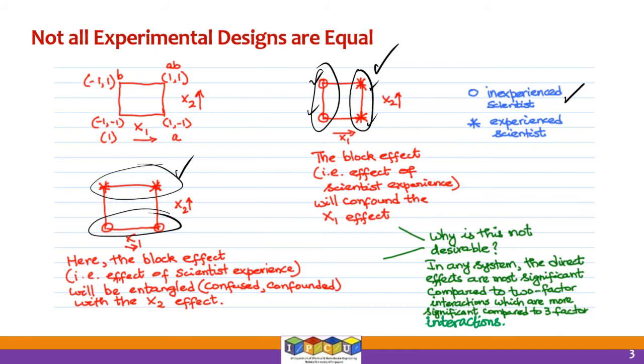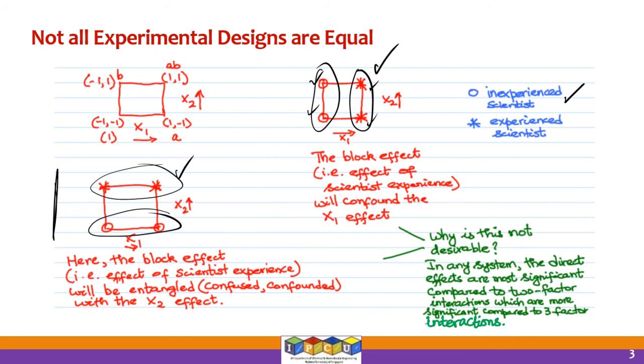In the second design, all the experiments with x2 being high are assigned to the experienced scientist, and all the experiments with x2 being low are assigned to the inexperienced scientist. So here the skill level of the scientist or the chemist will be confounded with the x2 effect.